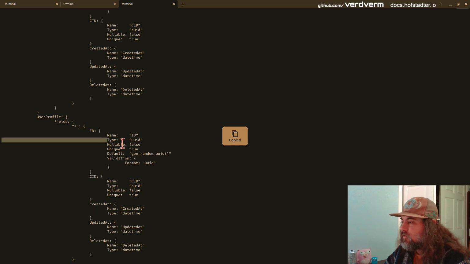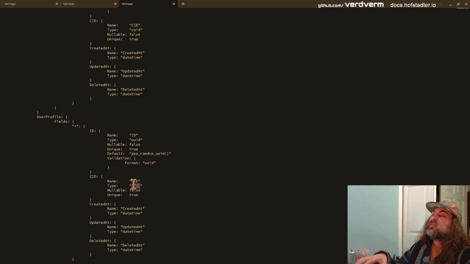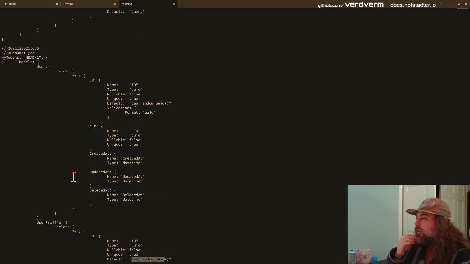We have an ID, which is a UUID. We have a CID, which is a cloud UID, which is a special type of ID that's really designed for generating tons of them at the same time across microservices and still having non-collisions. And here, we're defaulting to a random UID. This is a function in Postgres. I think that's just hanging around.